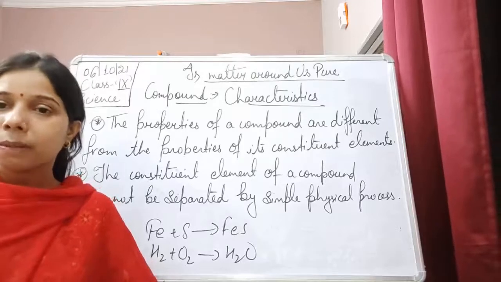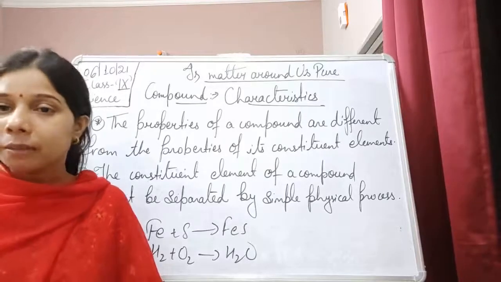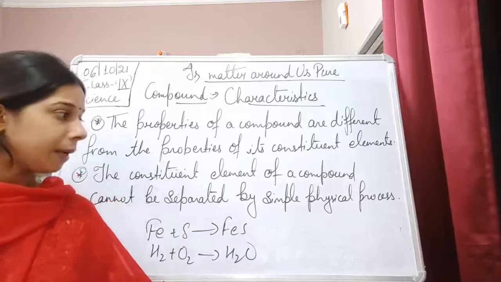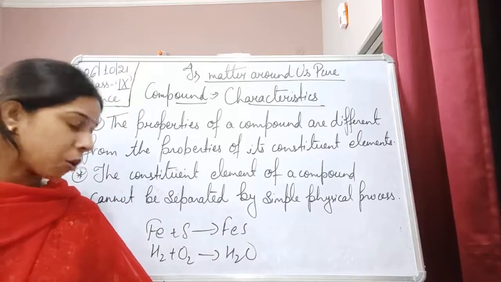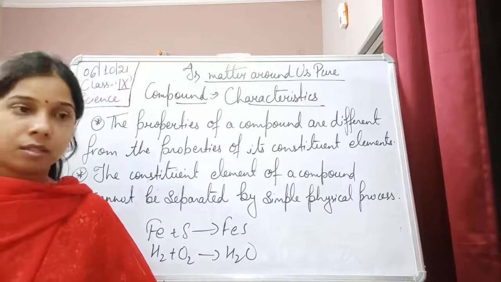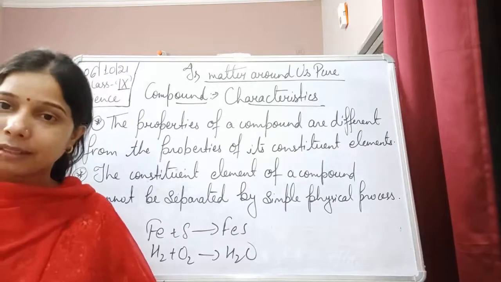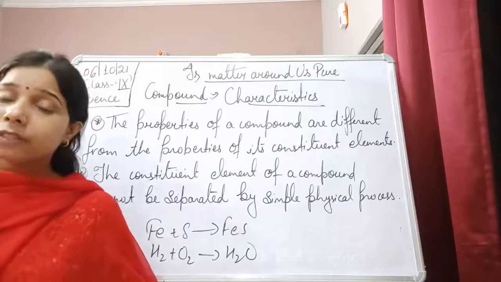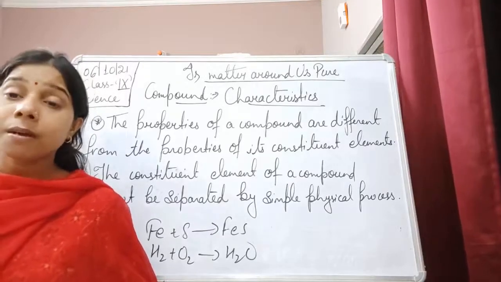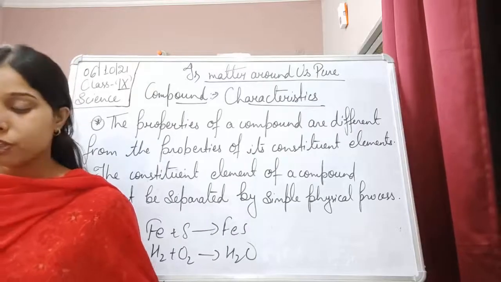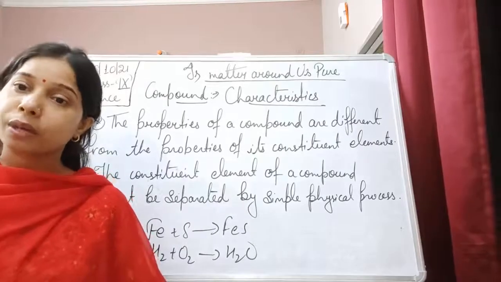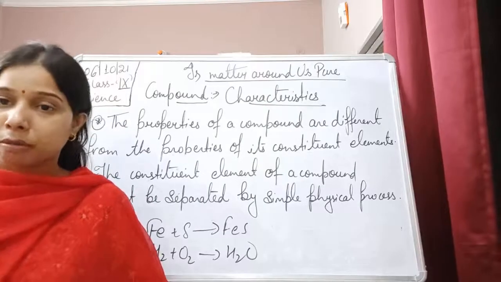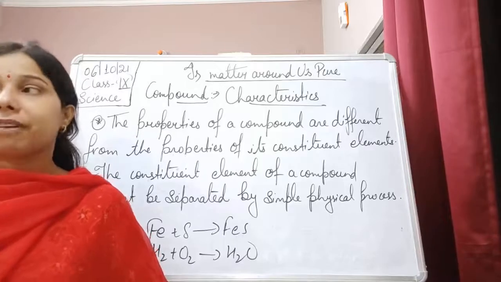Is it possible to separate it? No. With physical means, with physical separation, we cannot separate the compound into its constituent elements. Like if we take the magnet, that is a magnetic separation, which comes in the physical process. When we dissolve it into carbon disulfide, that is the filtration process in which we make one object dissolve into the other, and the residue which is not dissolving can be separated through the filtration process.